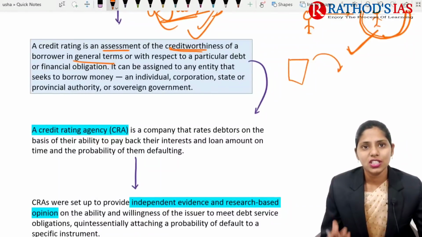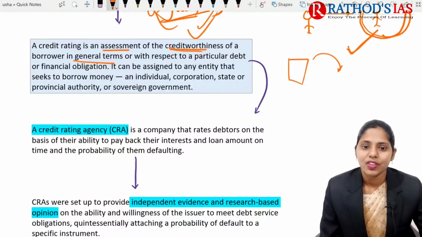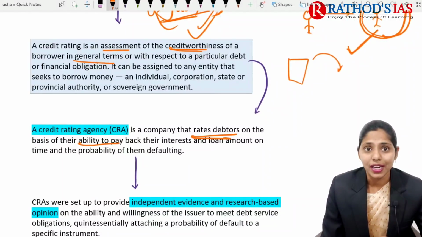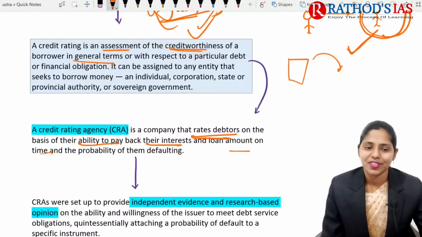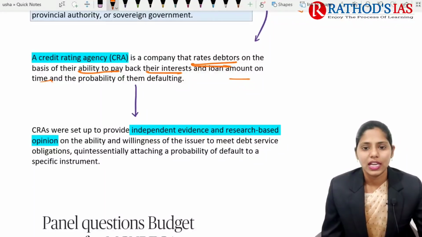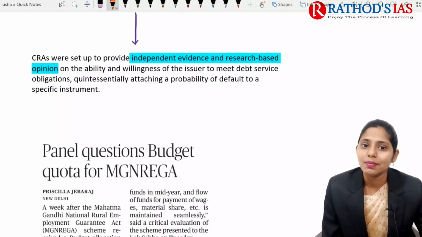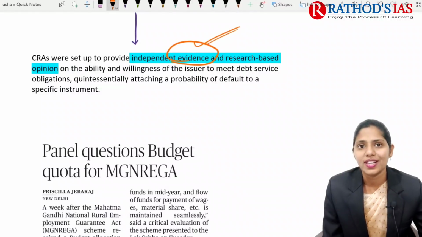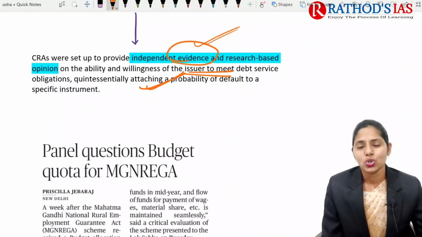This credit rating is given by credit rating agencies. They are like companies that rate debtors on the basis of their ability to pay back their interest as well as loan amount on time. Actually, these credit rating agencies were set up mainly to provide independent evidence and research-based opinion regarding the ability and willingness of an issuer to meet debt service obligations. So this is about this topic.